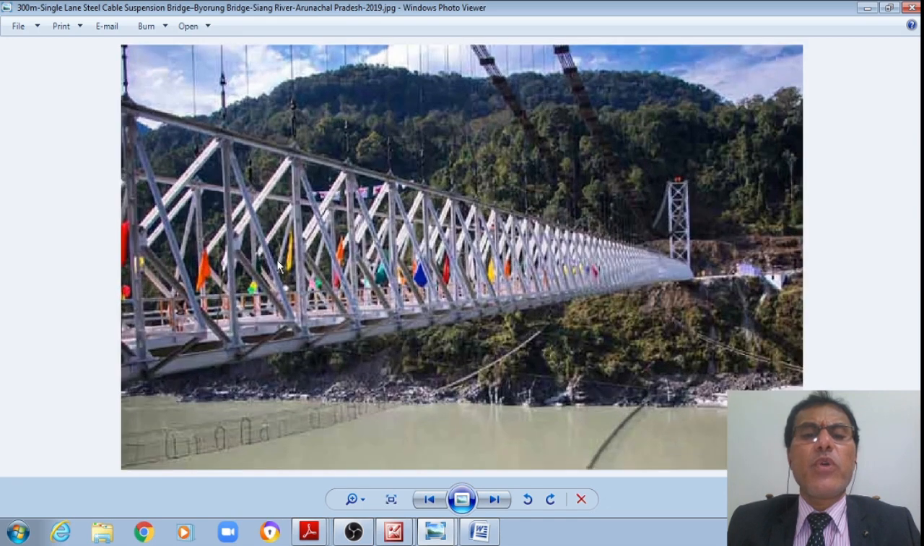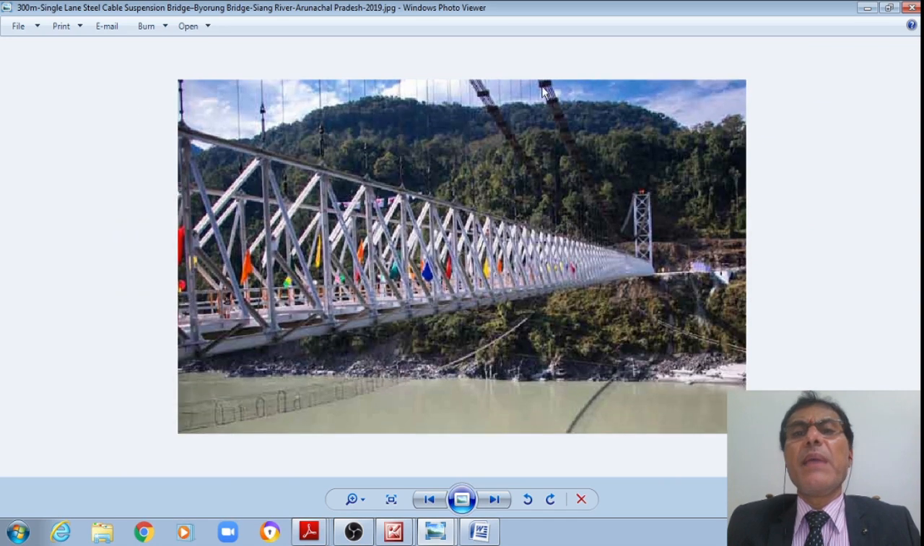Now I'm showing the schematic of a bridge. This is a 300-meter single lane steel cable suspension bridge, called the Bairang Bridge along the Siang River in Arunachal Pradesh, which was commissioned in 2019, just recently. Therefore, I have these cables suspended from the tendons, or bunch of cables.